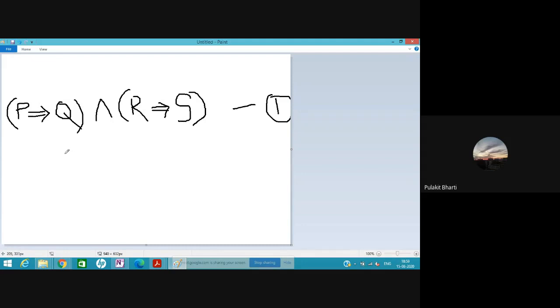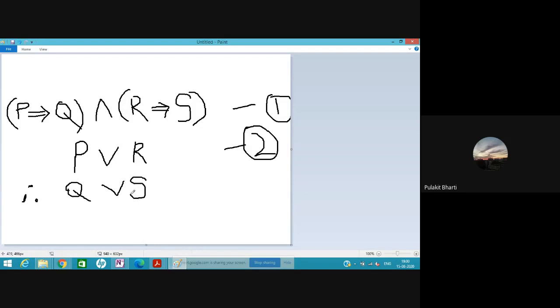And the second statement is either P or R. This is the symbol for or. This is a disjunctive statement, and therefore either Q or S. Either Q or S. So this is called a dilemma.